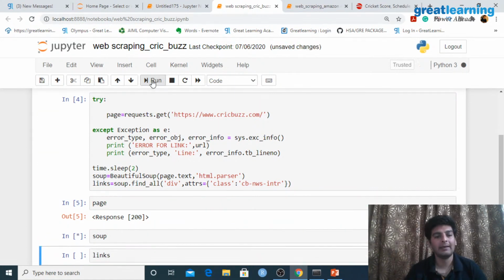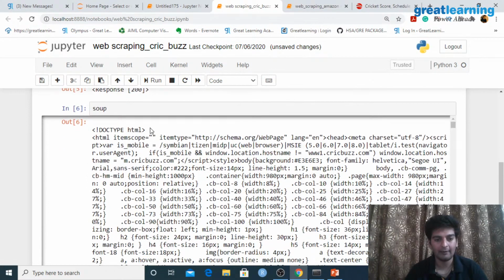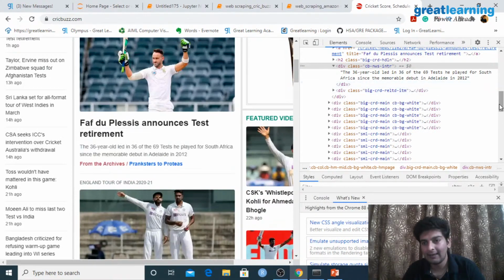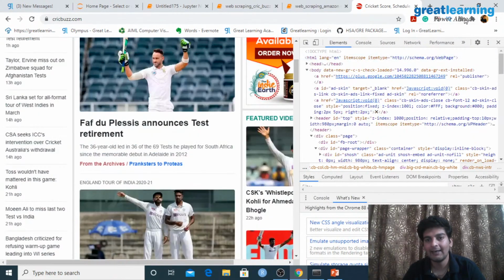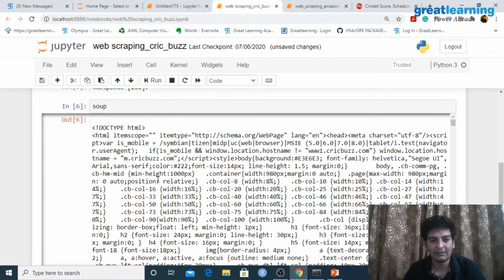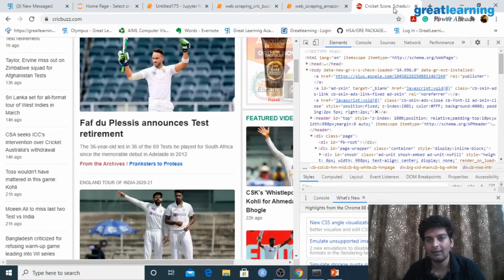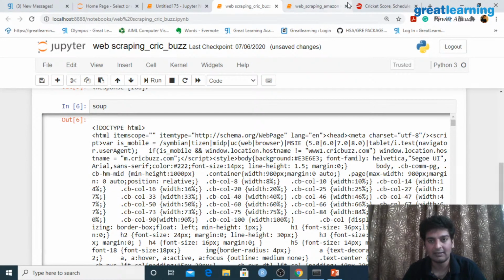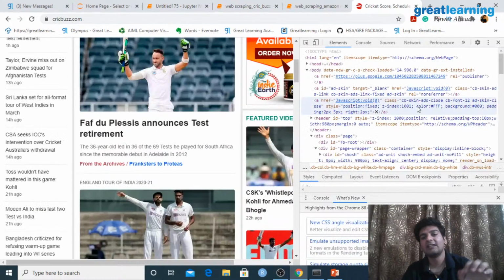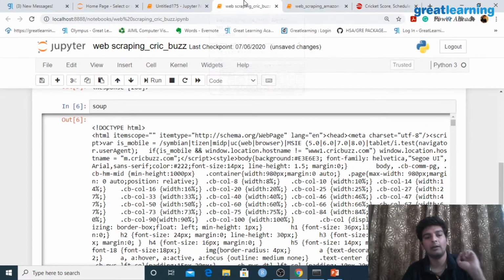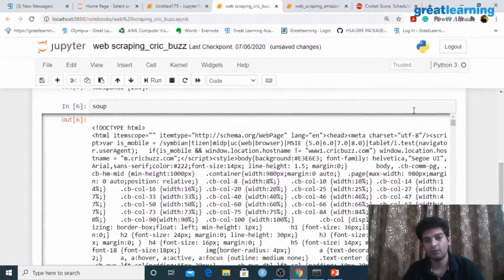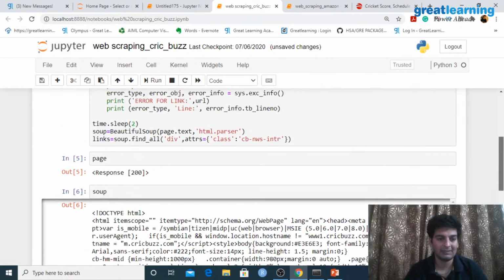Now let me print out soup and let's see what we have. So this is what we have extracted, right? This entire thing which you see on the right side, this is what we have extracted over here. As you see, we have doctype HTML, so this is where it starts. So we have extracted this entire HTML code from the website. Now we don't need the entire HTML code. What I want is only the text from this website.